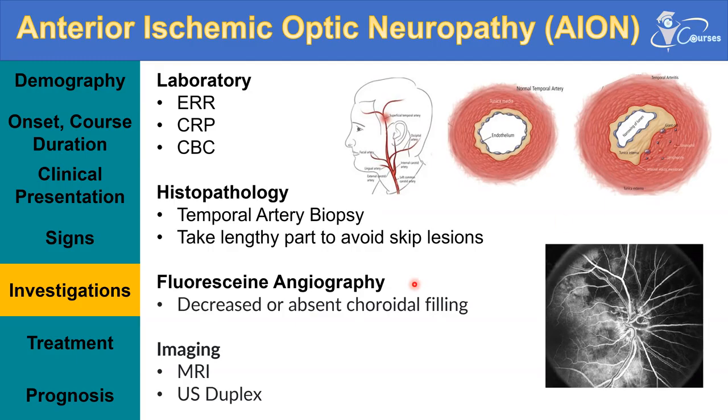An important thing here also while taking the specimen is to avoid what's called skip lesions. So you need to take a lengthy part of the temporal artery in order to avoid skip lesions. These skip lesions can give you false negative results.